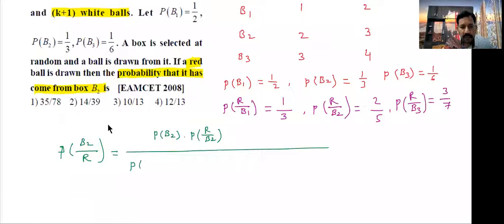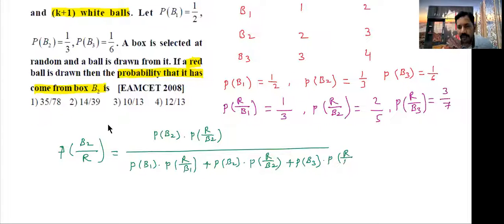That means P of B1 into P of R by B1, plus P of B2 into P of R by B2, plus P of B3 into P of R by B3. Okay, now substitute the values here.